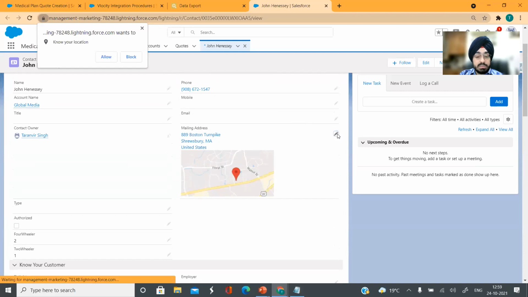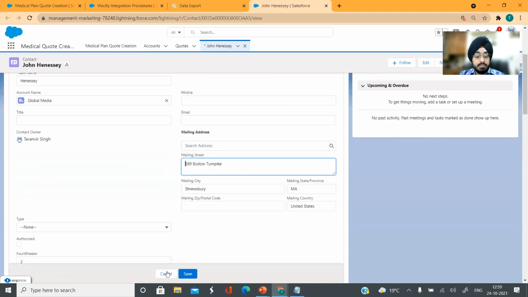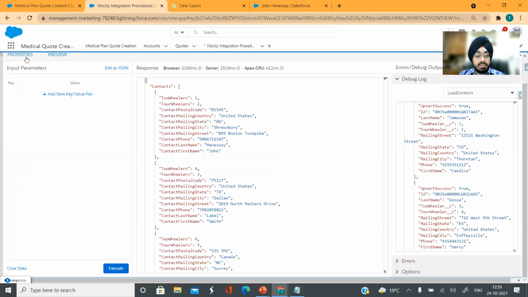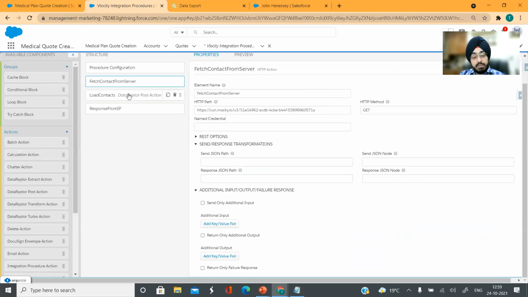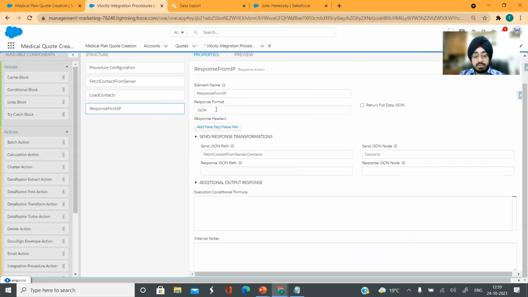Also, one more thing which is important to note here is you can see all these fields are getting mapped here properly. So whatever is in my data is actually being mapped here point by point, right? Now, I think this is one part that I wanted to show you. So we are doing a server call and then we are trying to load these contacts in our database. So these types of integrations we can build very, very easily.